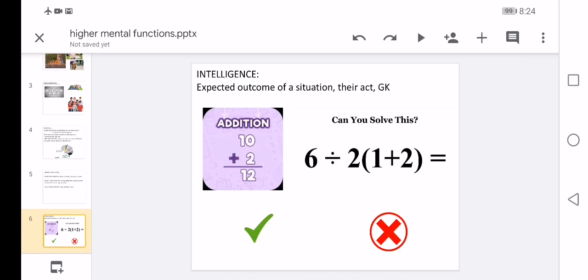And intelligence, whether the patient is an engineer or mathematician, please only give a few things, like addition or subtraction. Like in addition, 10 plus 2, then the patient will say 12, but you can't ask 6 divided by 2 into 1 plus 2, how much. You give simple sums, and the patient will reply with simple answers. This is the outcome of their situation. It is all about your general knowledge.